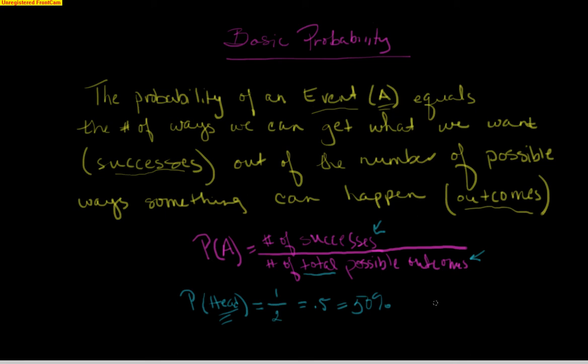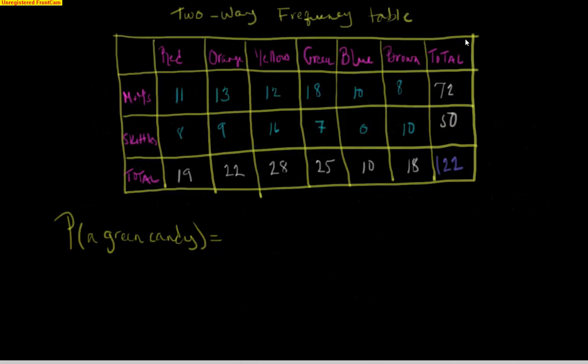All right. So let's make our data a little more intricate, and I'm going to do that by pulling up the data that we had in class. Here's the table with the numbers of each type of candy that we had.